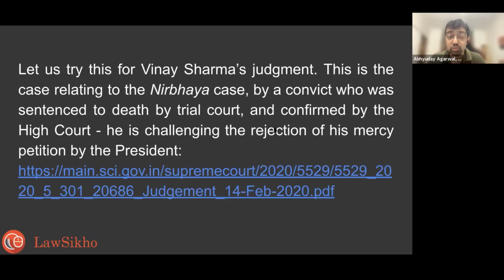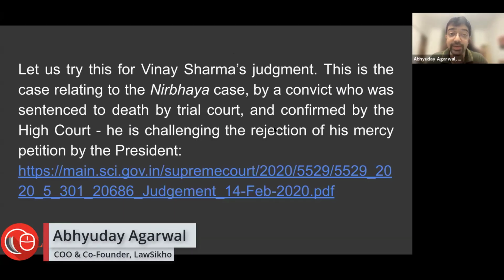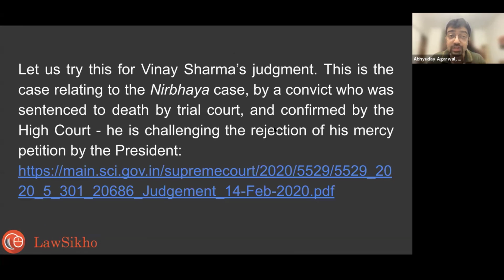So Vinay Sharma's case was relating to the Nirbhaya gang rape case in Delhi. This was for one of the convicts who was convicted for the offense and sentenced to death by the trial court. And this was confirmed by the High Court, and by the Supreme Court later.